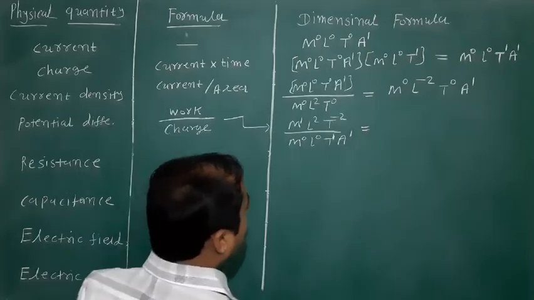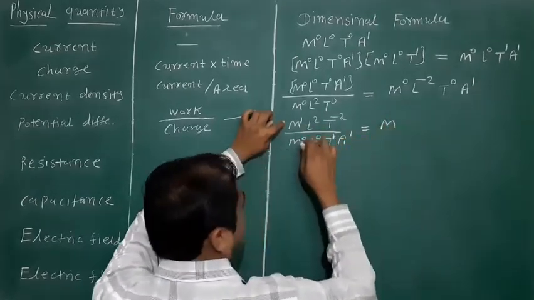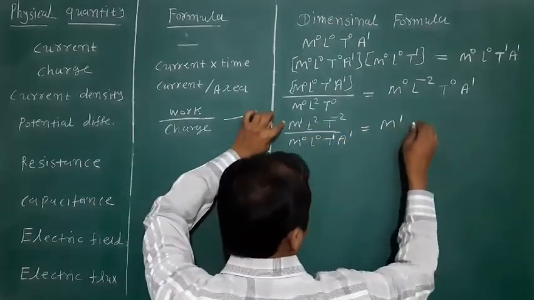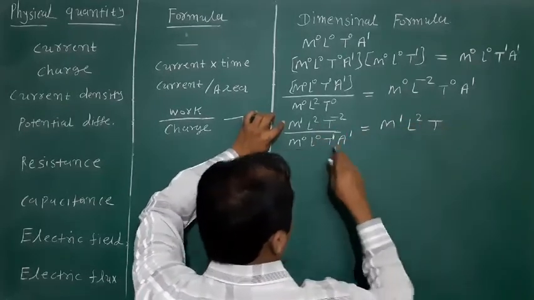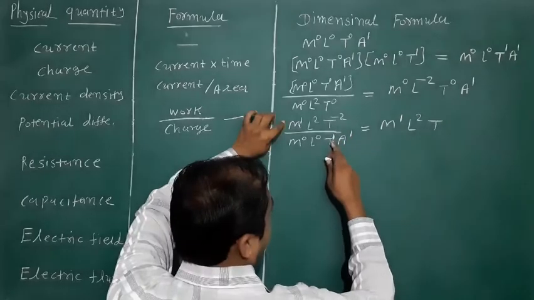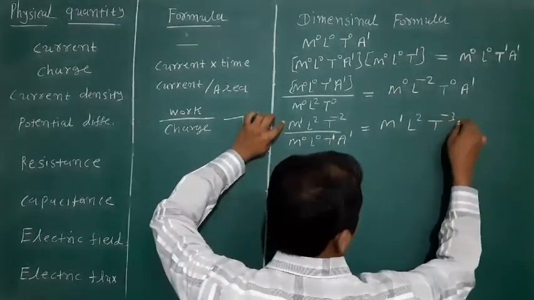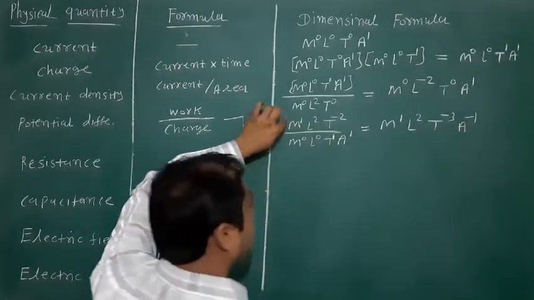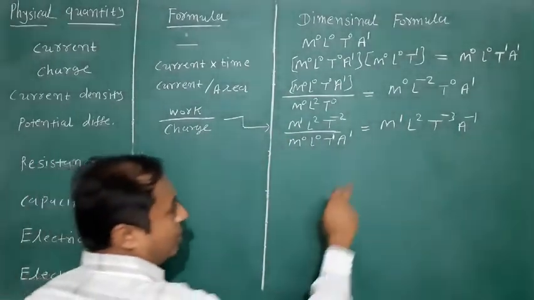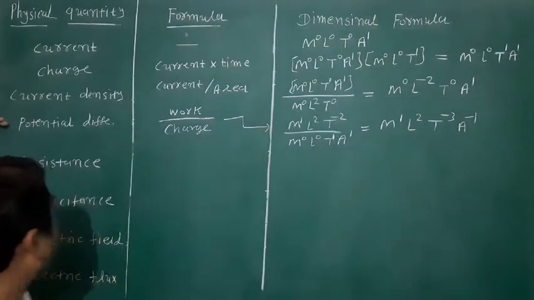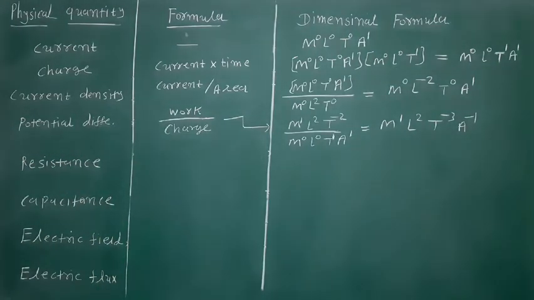So M raised to 1 minus 0 means M raised to 1, L raised to 2 minus 0 means 2, T raised to minus 2 minus 1 means minus 3, and A raised to minus 1. This is the dimension formula for the potential difference.